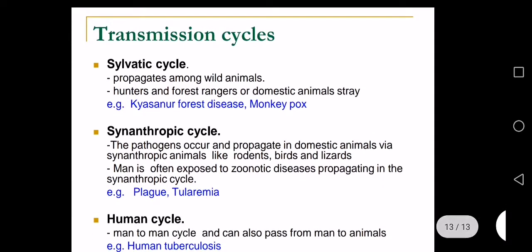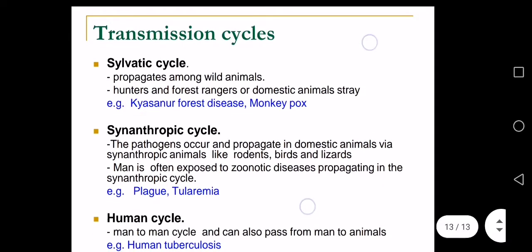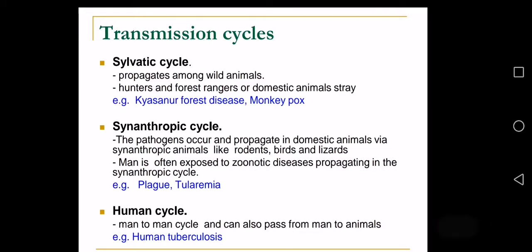And now we see the transmission cycles of these. Let's start with the sylvatic cycle, which propagates among wild animals. Hunters and forest rangers are exposed, and domestic animals may stray in. Kyasanur Forest disease and monkeypox are its examples.